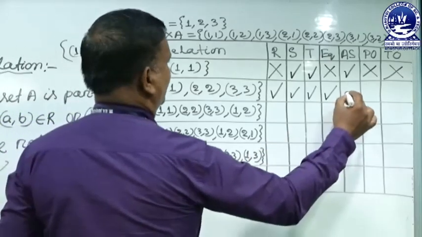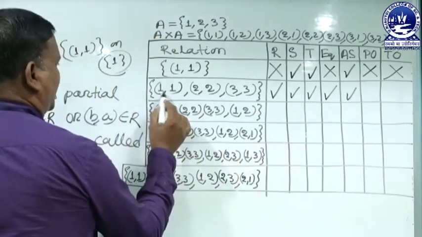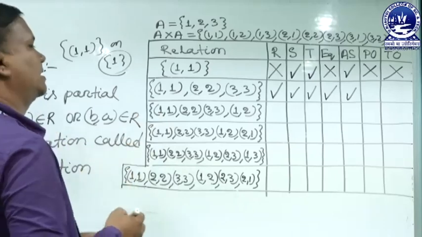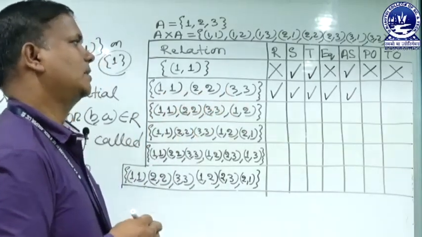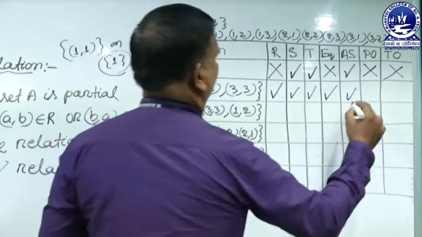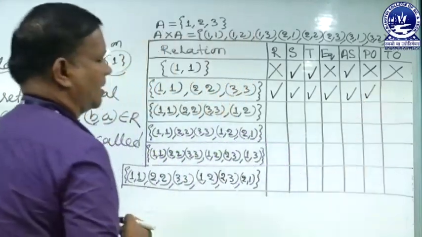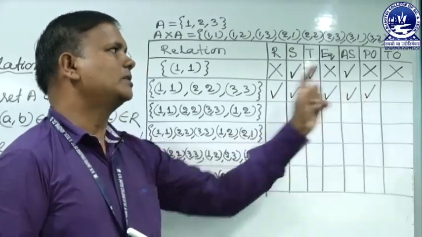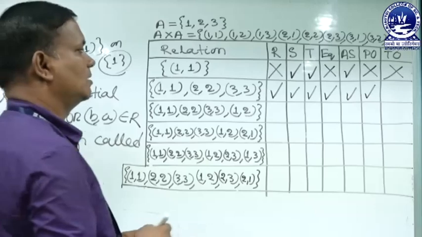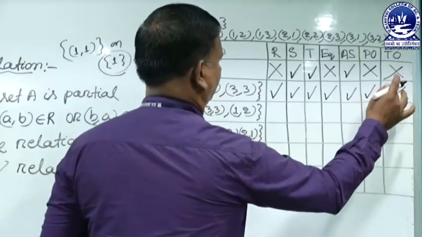It is antisymmetric also, because each ordered pair is antisymmetric. So, 1, 1 is antisymmetric, 2, 2 is also antisymmetric, 3, 3 is antisymmetric. That is why it is partial ordering, because it is reflexive, antisymmetric and transitive. So, it is partial ordering, but not total ordering.